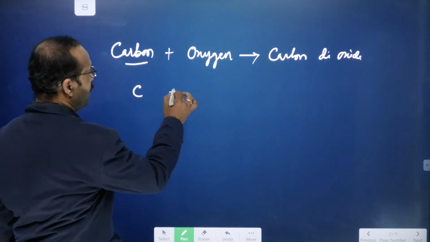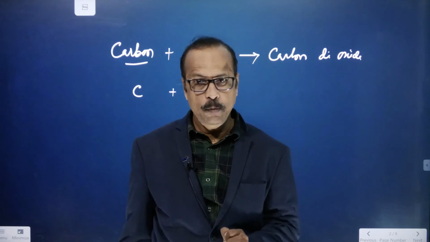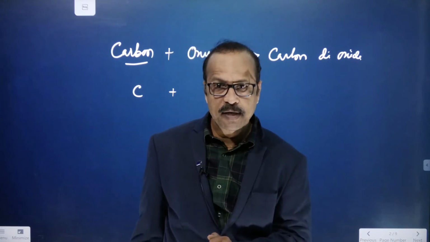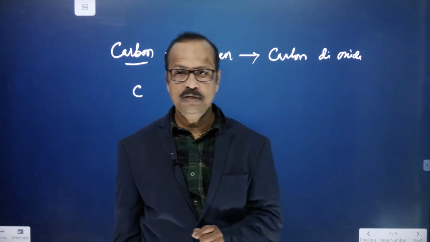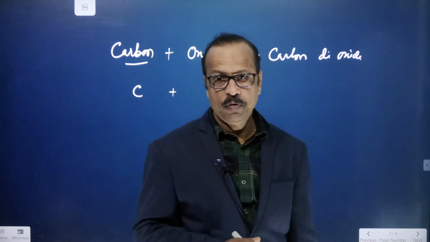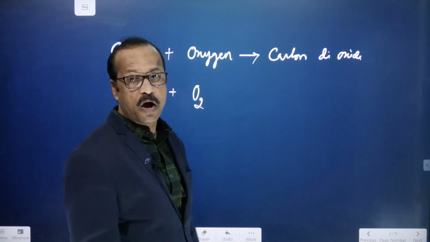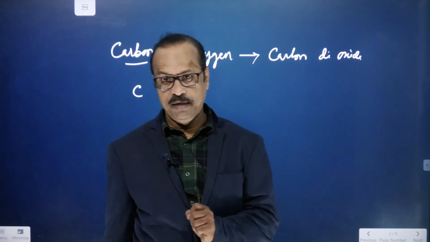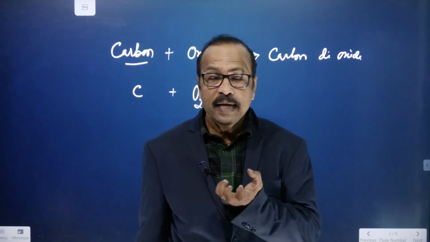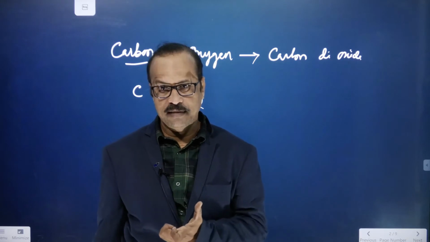Symbol of carbon is what? C. And oxygen, generally the oxygen symbol is O, but while writing chemical reactions or chemical equations, we don't write just O, right? We write O2. Why do we write O2? Because oxygen is unstable. The oxygen atom in atomic form is unstable. So this oxygen will combine with another atom to attain stability and form oxygen gas, right?